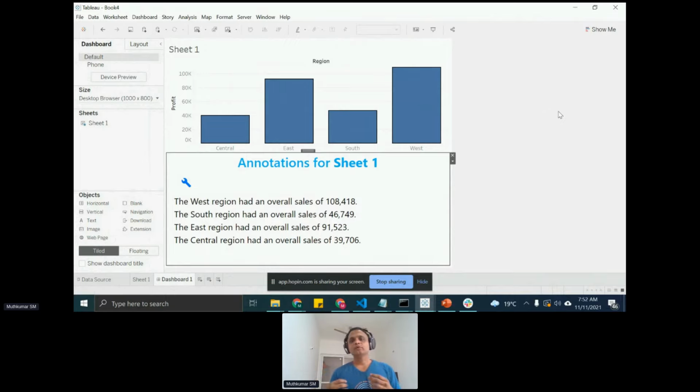There are quite a few things that happen in the background in terms of figuring out the data of the dashboard, looking at the numbers of the measures, looking at the dimensions, and structuring the text to be a little meaningful, right? So instead of just overall sales of value region west, it gives you a more meaningful representation.